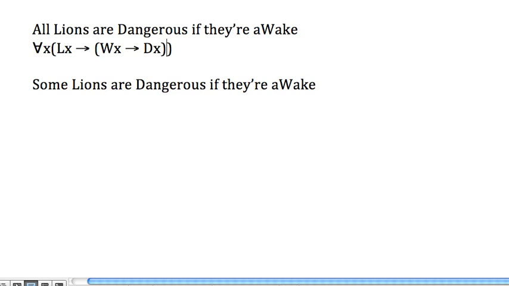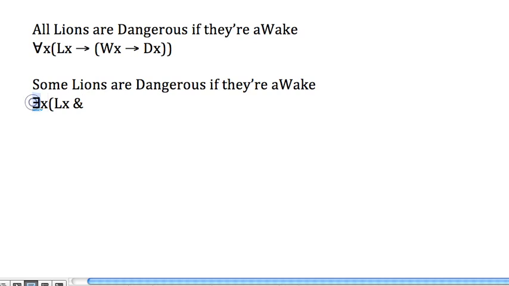Now come to this case. Some lions are dangerous if they're awake. Well, this doesn't actually follow from the universal for reasons we discussed in class. A sentence like this could be true if there weren't any lions. In fact, it would be true if there weren't any lions. We won't rehash why we say that. Just keep it in mind. But nonetheless, we're going to see some parallels here. So this is a sentence about the class of lions, and it's saying that at least one member of that class has a certain property or fits a certain description. That's how we say such a thing.